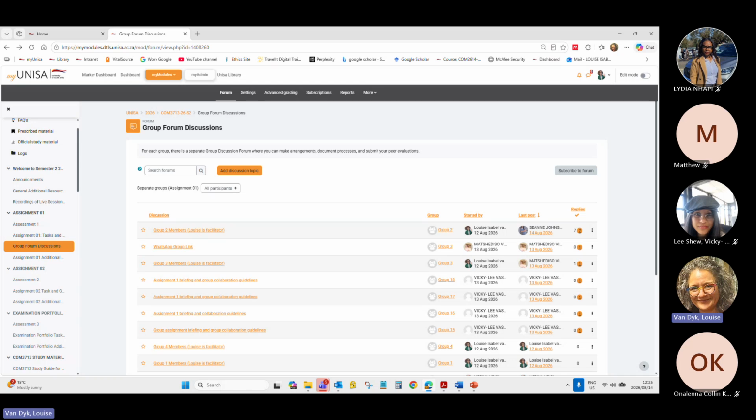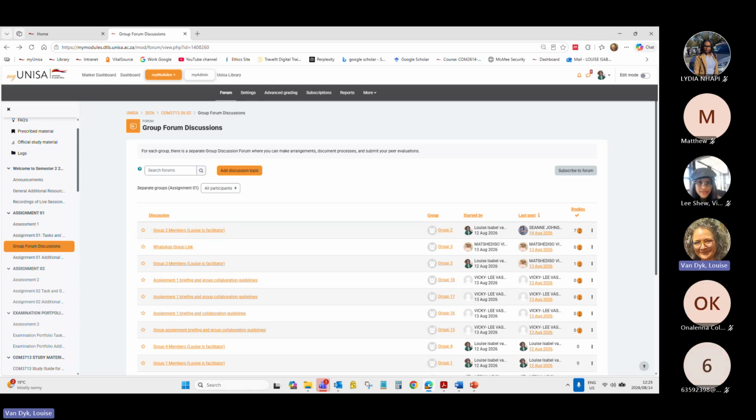For the debate, I also strongly suggest that you appoint a facilitator. Whether this person is your group's leader or not doesn't really matter. But for the session, this person opens the session and makes sure everybody's in the room before you start, or makes the decision: listen, we're waiting for 2 people, we've waited for 10 minutes already, we have to continue.